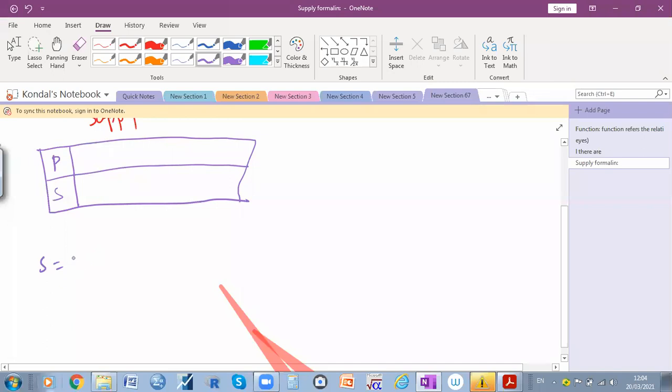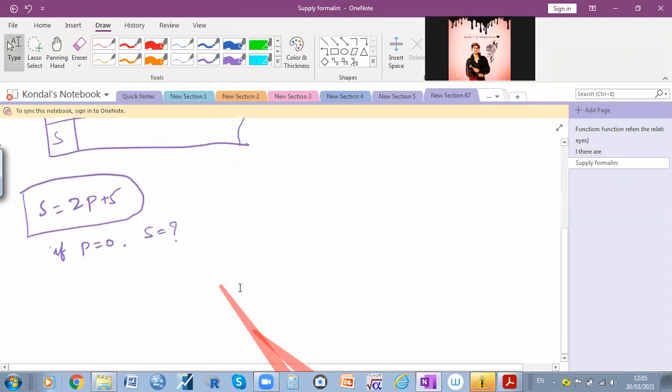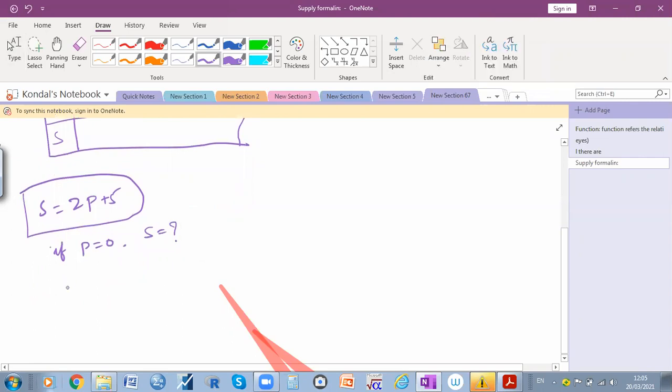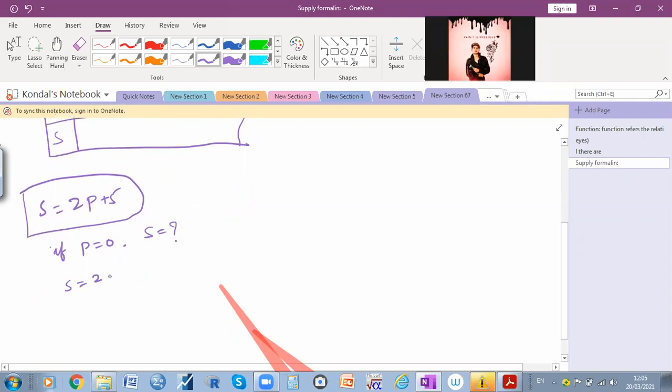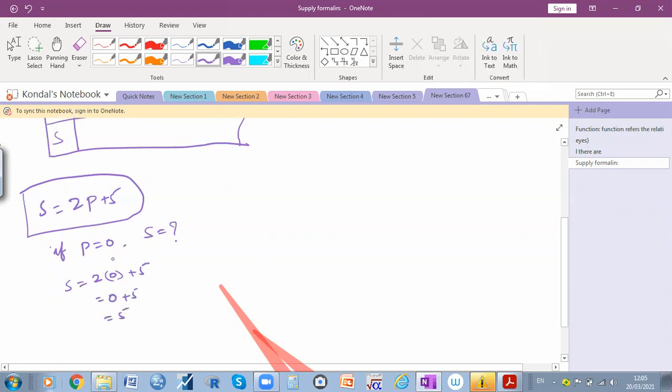S is equal to 2p plus 5. This is the equation given by some expert. Then you need to estimate it. When the price increases, how much does supply increase? For example, if p is equal to 0, how much supply is there? 2 into 0, 0 plus 5 is equal to how much? 5, sir.